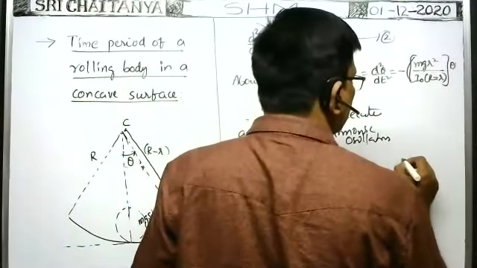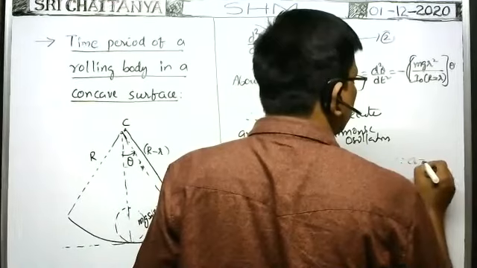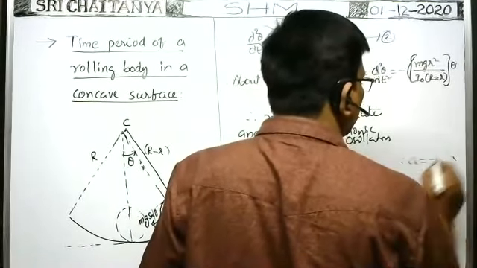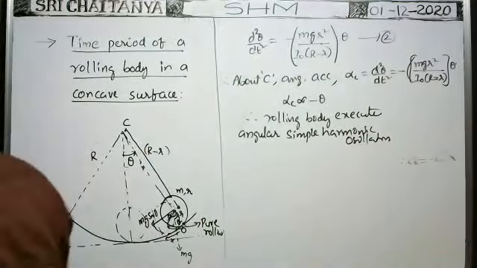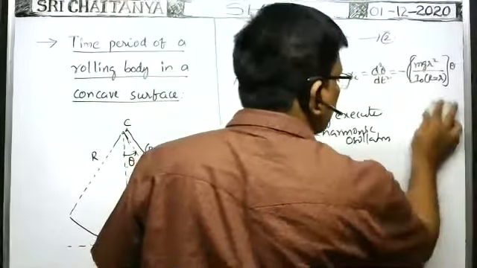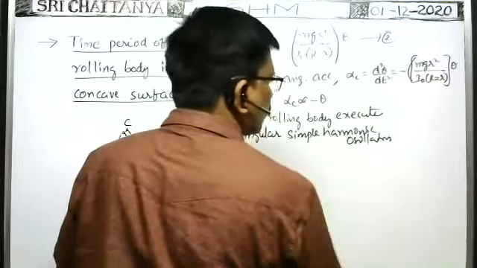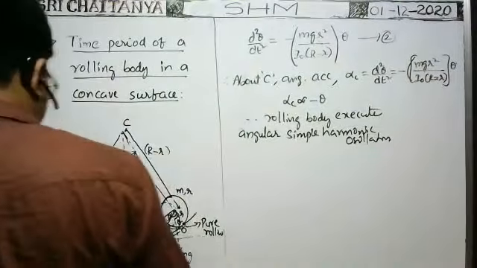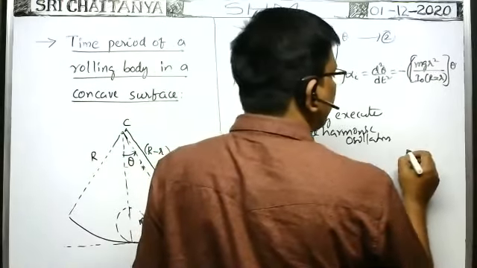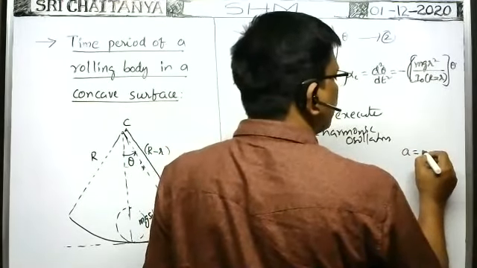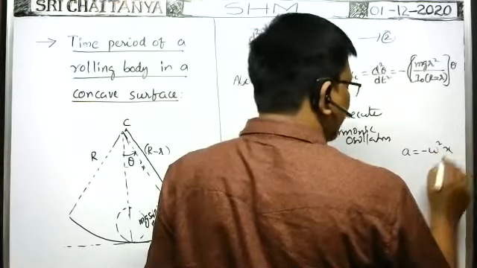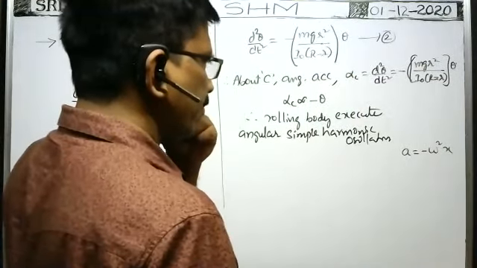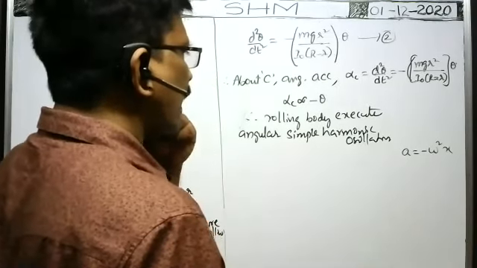So we know in case of linear simple harmonic motion, A is equal to minus omega square into X. But A is equal to R alpha, no?